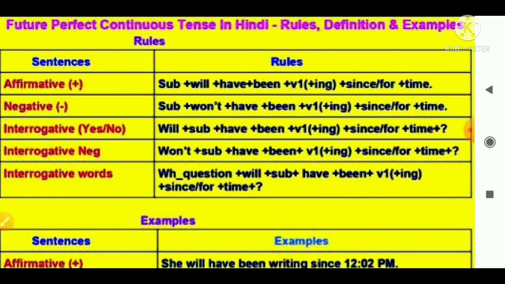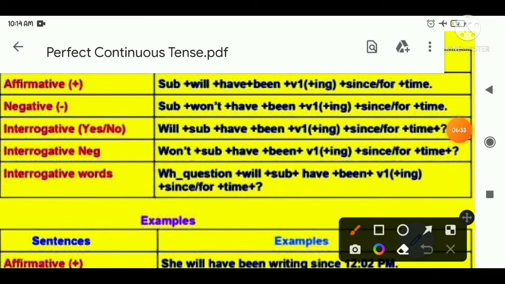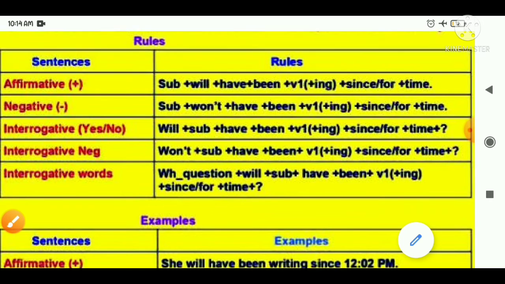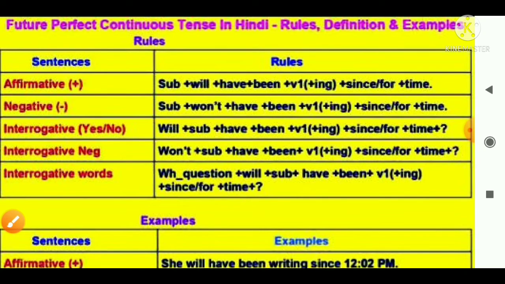And now I am telling you the sentence construction of this. As you can see on the slide here: subject plus will have been, will not have been, shall have been. So the construction is the same as in the future perfect tense, but here you will see will have been and shall have been plus verb-ing.